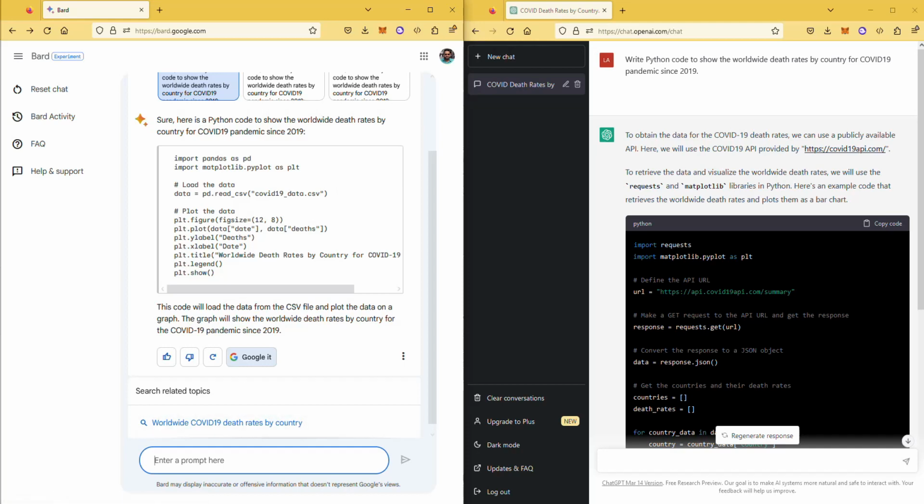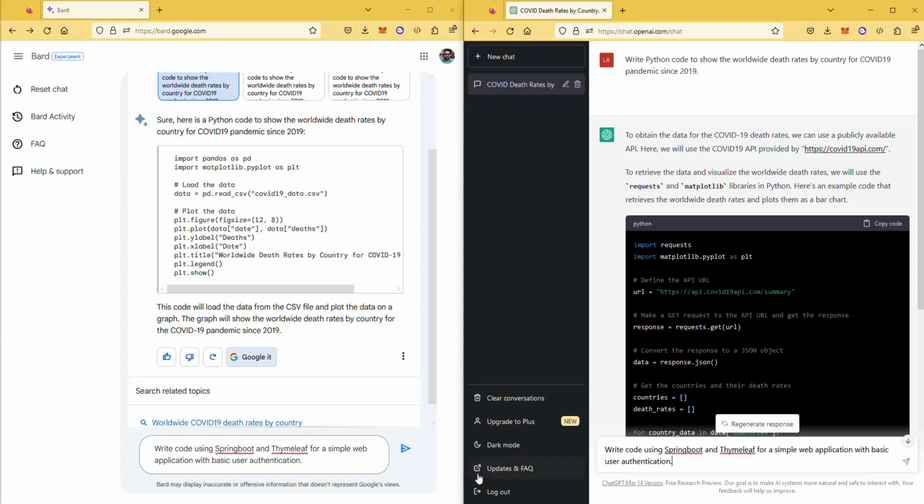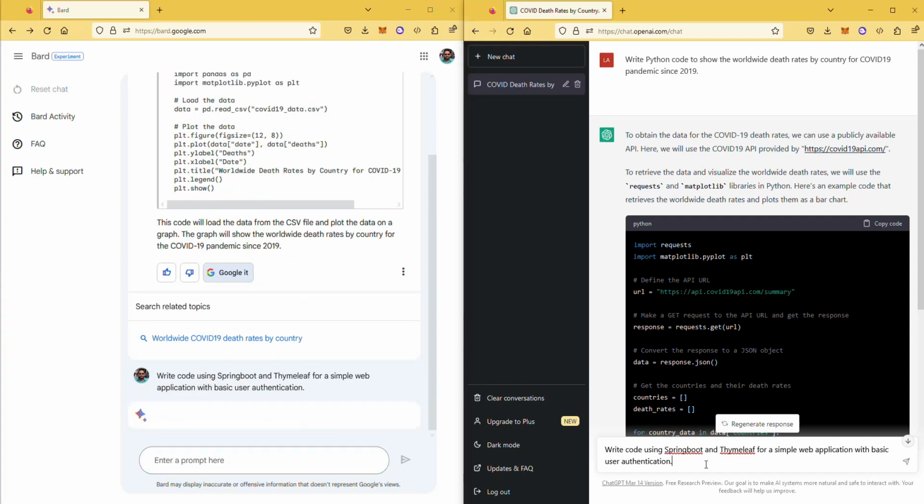Next question. In the next one, I'm going to ask this: write code using Spring Boot and Thymeleaf for a simple web application with basic user authentication. So pretty simple, straightforward, and very specific. Let's see what it does. Enter and enter here.